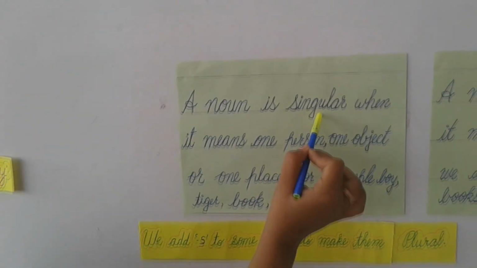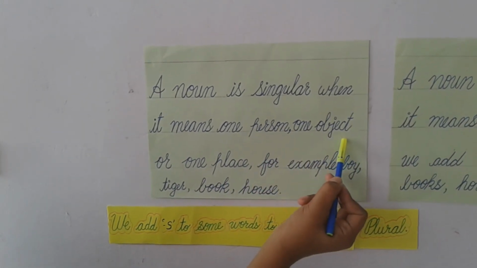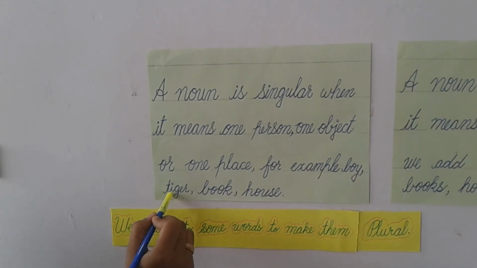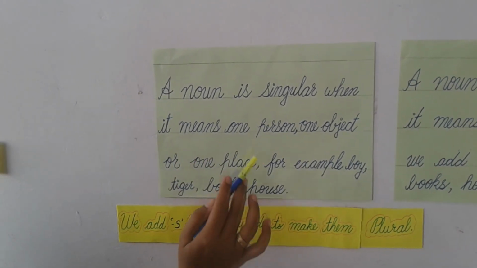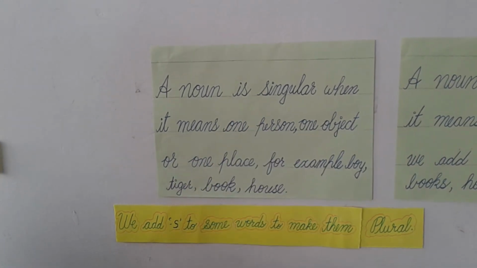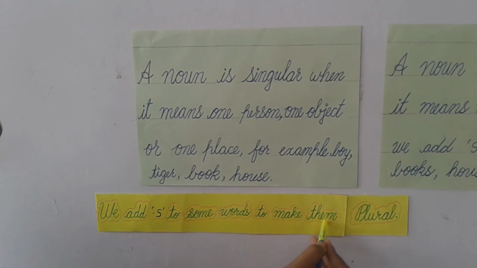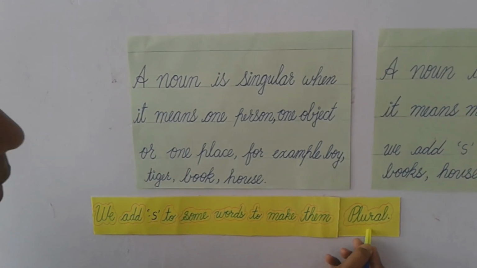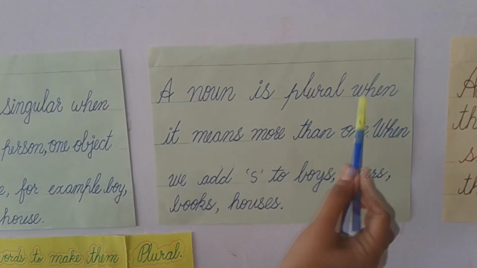Now let us see. A noun is singular when it means one person, one object or one place. For example, a boy, tiger, book, house. These are the words in singular form. In some words, we add s to make them plural. A noun is plural when it means more than one.